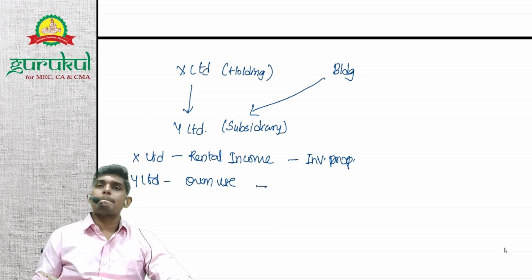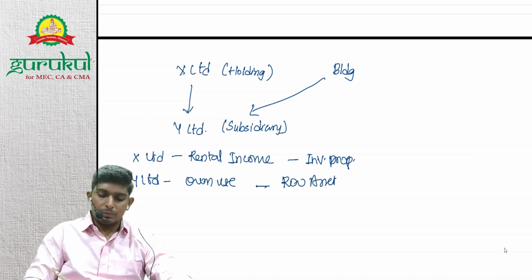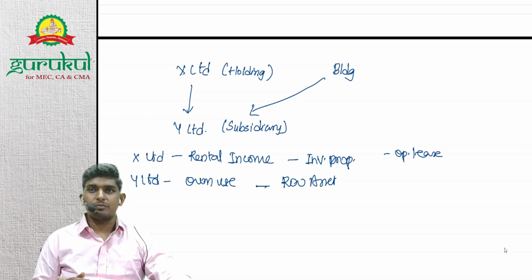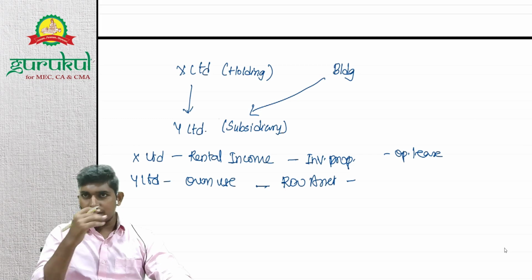Y Limited may not record any such thing. It's an ROU asset. So it is given on operating lease, right? In the lessee's books, there is no such classification of operating lease and finance lease. It will be recorded as an ROU asset.